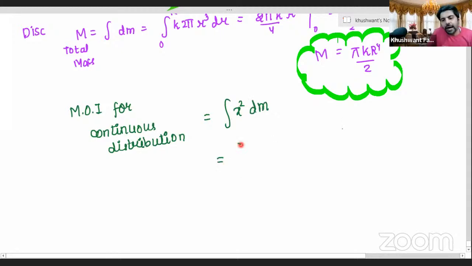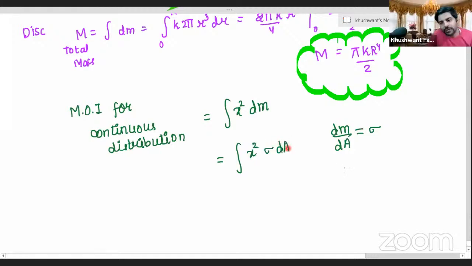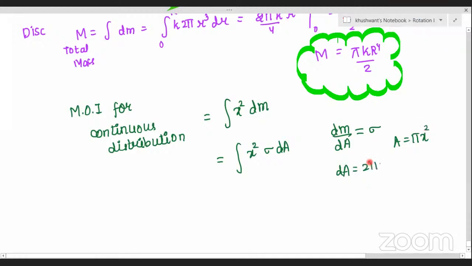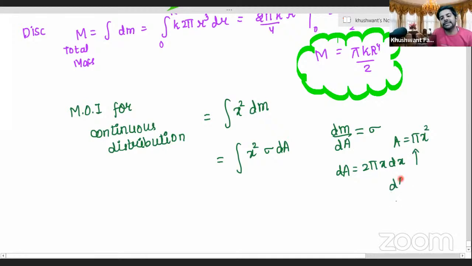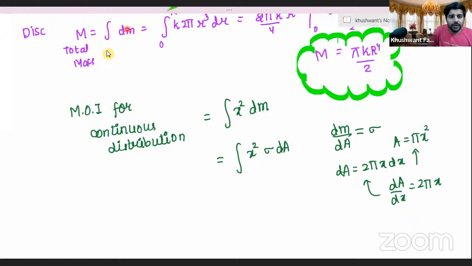In this case, dm by dA is called sigma, so we can write dm equal to sigma into dA. And what was dA equal to? If A is equal to π x square, then dA will be equal to 2π x dx. You differentiate dA by dx and you get 2π x, and then dA is equal to 2π x dx. Correct, Praveen? Yes, sir. Okay, let's write it here. I hope you all are doing it well. Take a screenshot if you would like to.